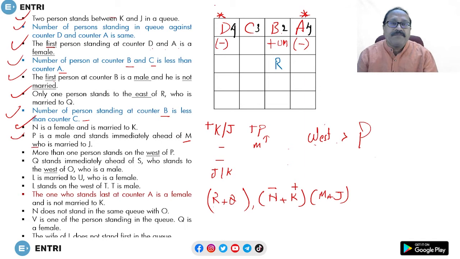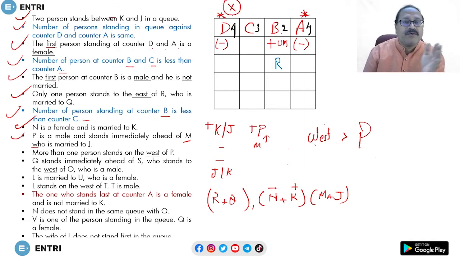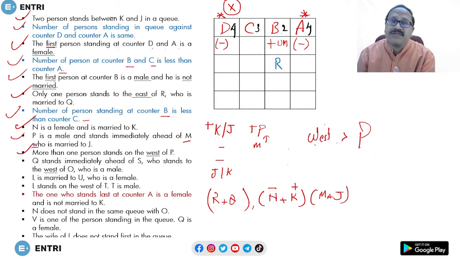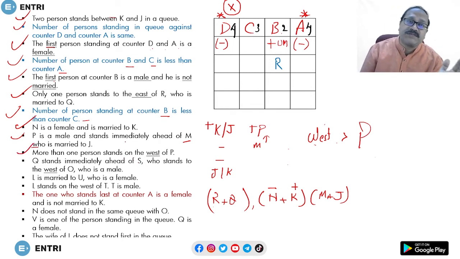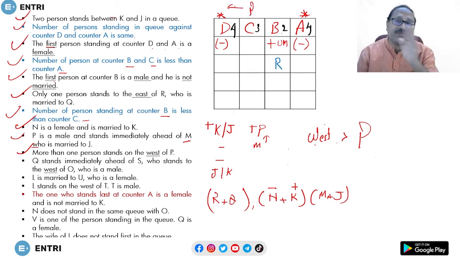Counter restriction: P cannot be at counter D. Counter D లో P పెడితే no one is there towards the west of P. కానీ ఇక్కడ చెప్పింది, more than one person stands to the west of P. ఒకళ్ళు P ఎక్కడ పెట్టాము అని అంటే only one person stands towards the west of P. It says more than one person, అంటే P ఎక్కడ రావాలి, B అయినా A అయినా.